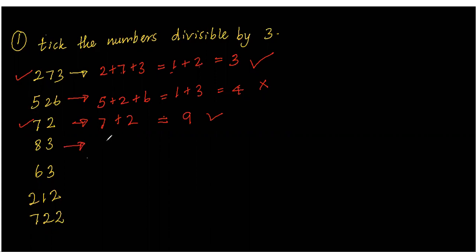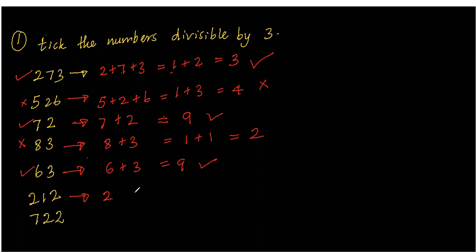83. 8 plus 3, 11. 11 means 1 plus 1. Again, can you understand? Yes, it is not divisible by 3. Now 63. 6 plus 3, it is 9. Yes, it is divisible by 3.